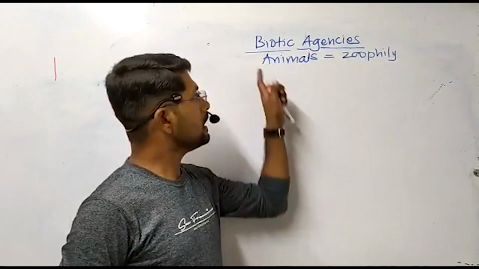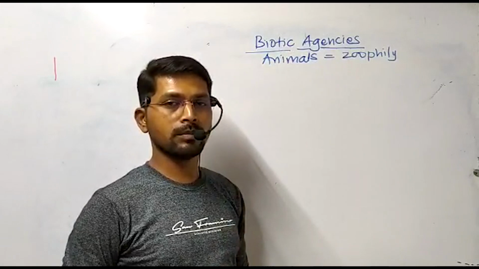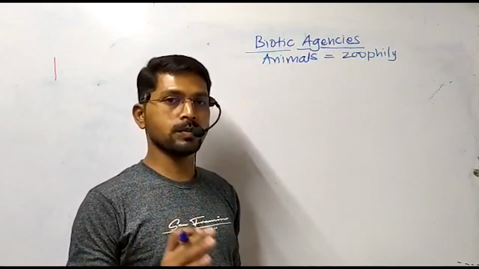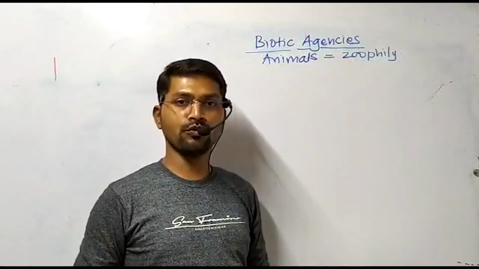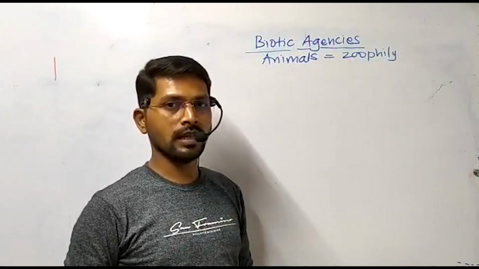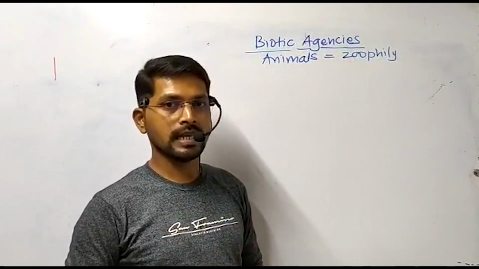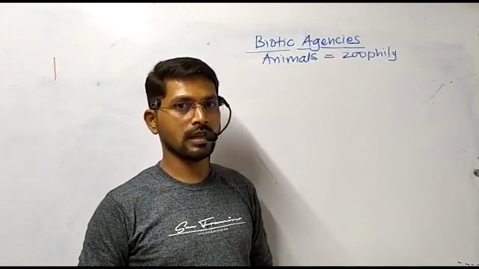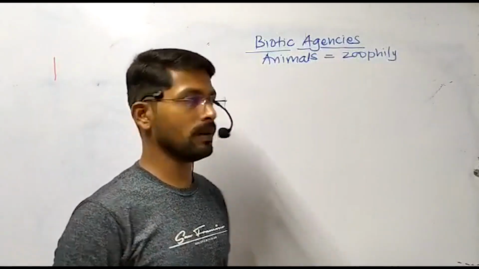Let us discuss the biotic agencies of pollination, which occur especially by means of living organisms, more specifically by means of animals, and therefore it is also called zoophily. Different animal groups are involved in the process of pollination, and on the basis of type of animal involved, there are different types of pollination classified under zoophily. We are going to discuss one by one.